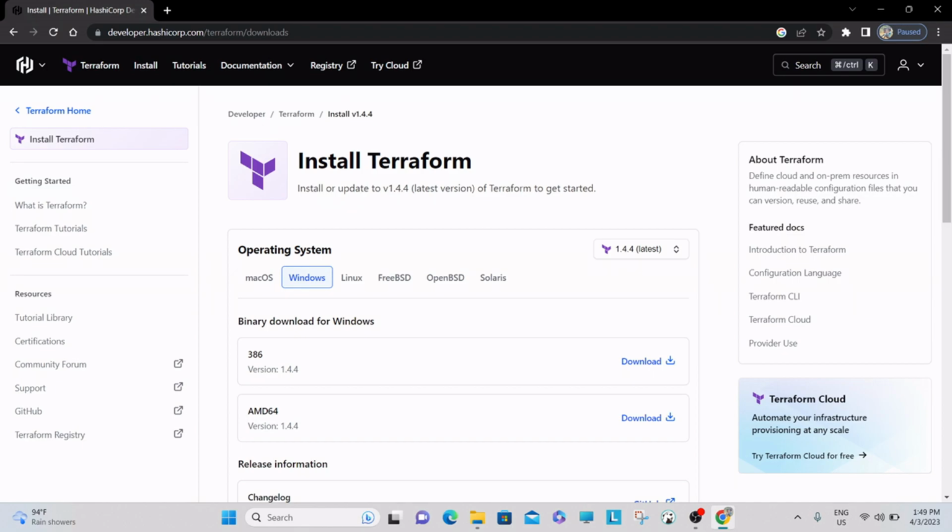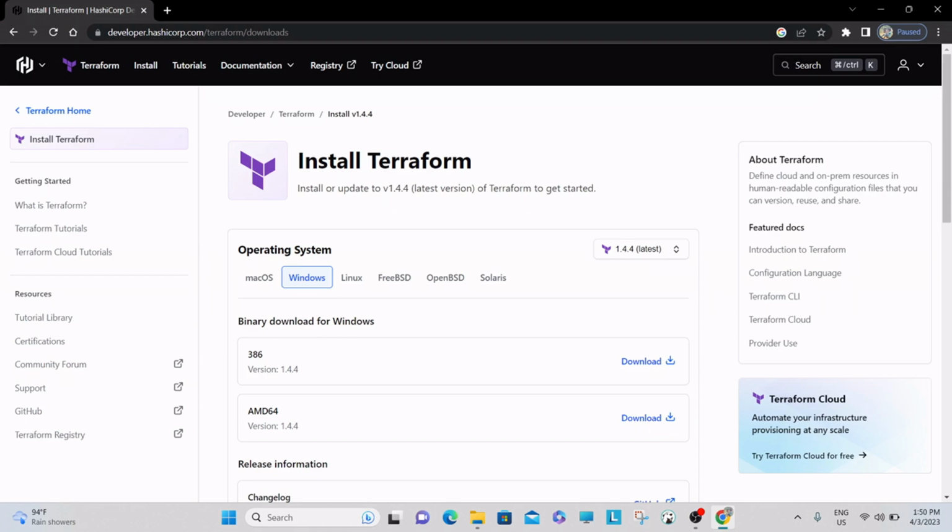Okay, it should list out Terraform downloads for various platforms like Mac OS, Windows, Linux, FreeBSD, OpenBSD, and Solaris. For now, we are going to download the latest version for Windows.